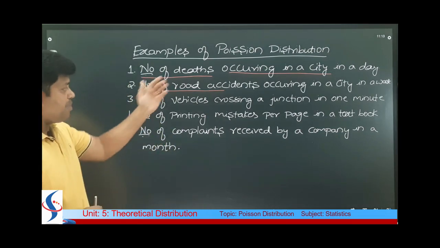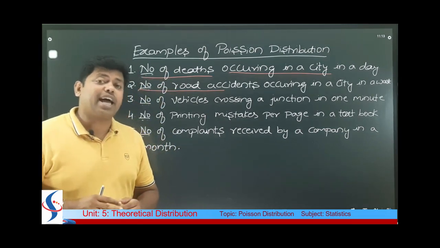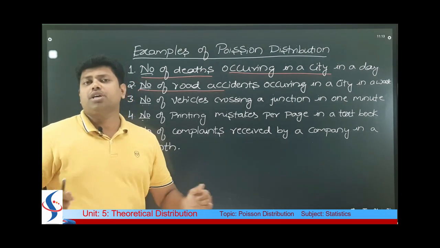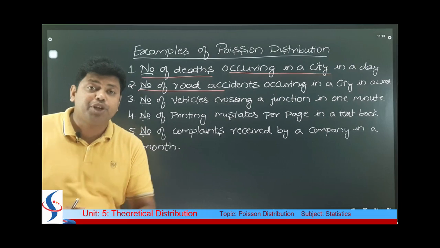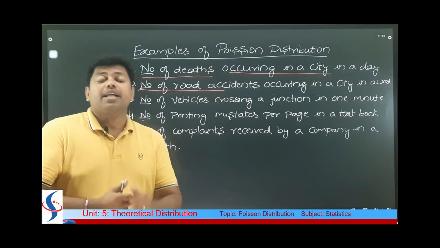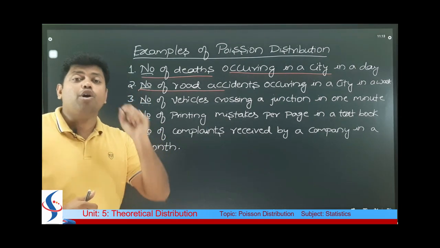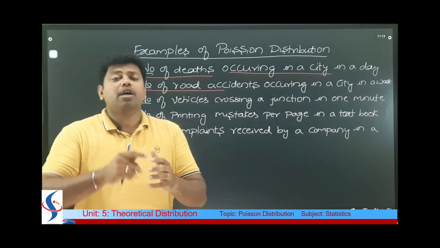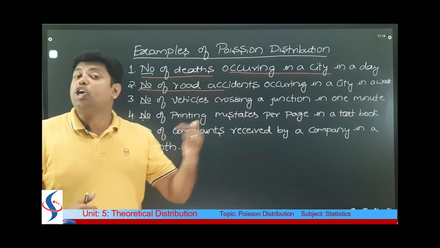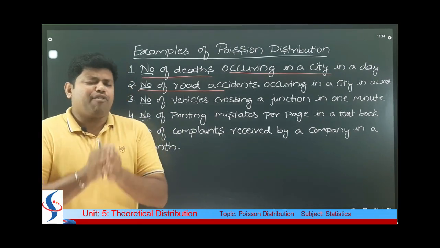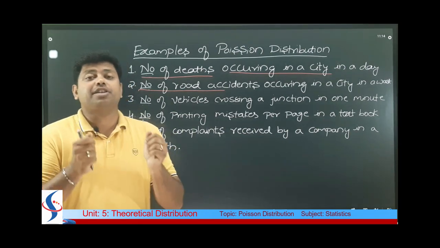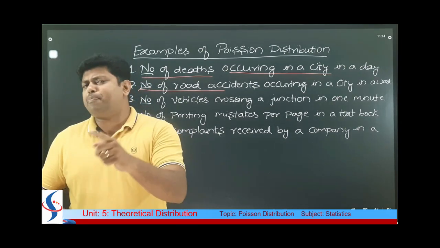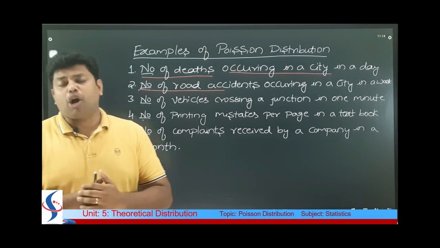That means if you remember any 5, but in your textbook there are about 9 examples, you can also remember all those examples, so that it helps you to identify the problem that belongs to Poisson distribution. Okay, if you want to get perfect with all binomial, Poisson and normal, all the 3 are very easy, but the only thing is practice is needed. In the next couple of videos, I am sure you'll be very perfect with all these 3 topics.